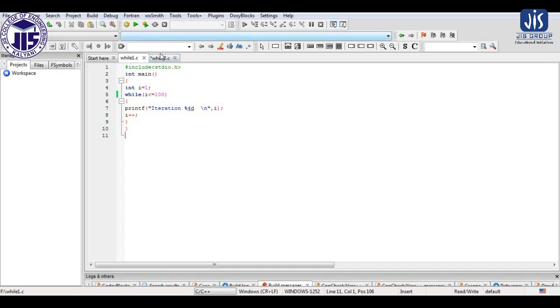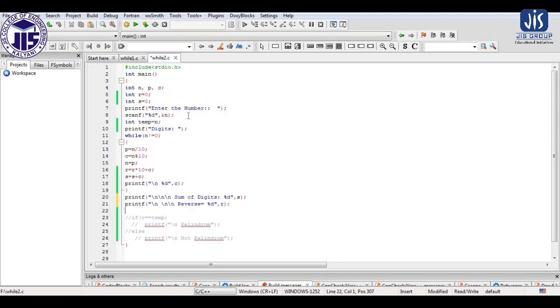Now another example I will show, in which I will show you where to apply this concept of while loop. Here I have written a program through which we want to find out the digits of a number, or find the sum of the digits of a number, or print a number in reverse order. I have merged all these three programs because the logic behind the programs is the same.